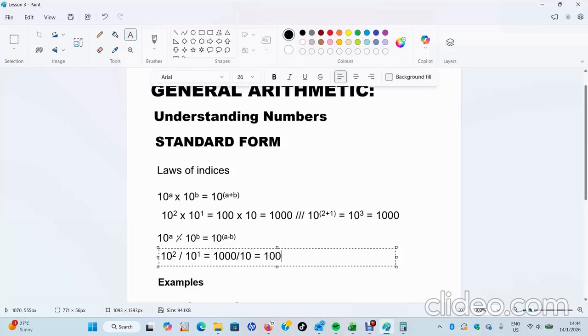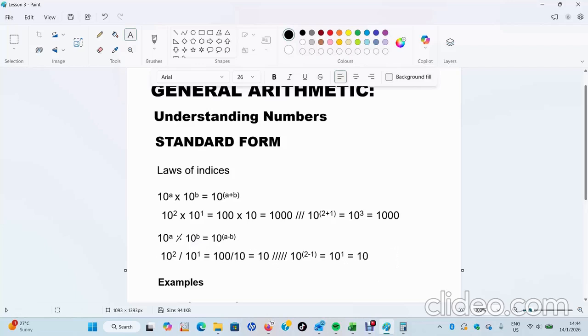I think I made a mistake. Instead of 100, I wrote 1000. And then the answer we know is 10 to the power 2 minus 1, which is 10 to the power 1. I just need to correct and delete that. So it's 100 divided by 10, which is equal to 10, which is equal to 10 to the power 1.